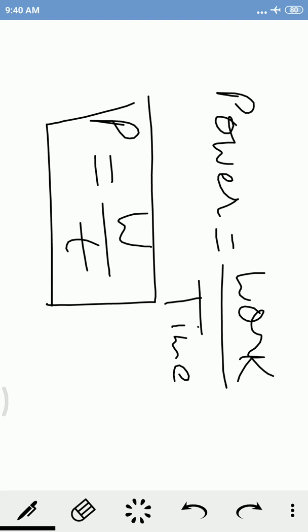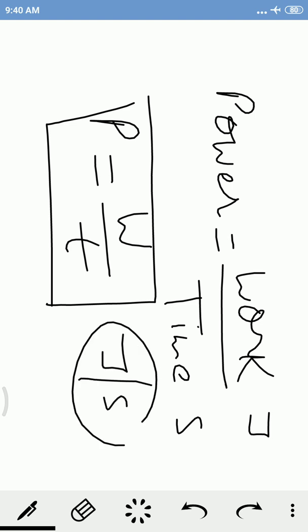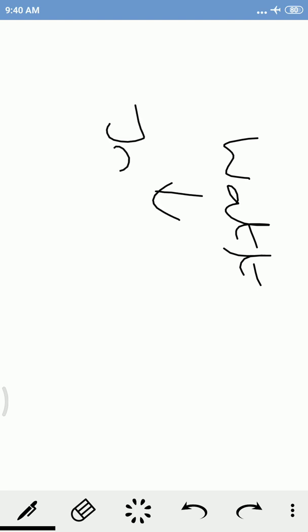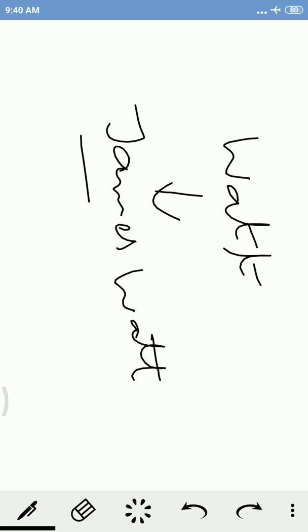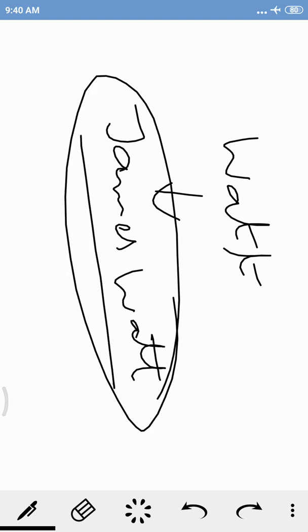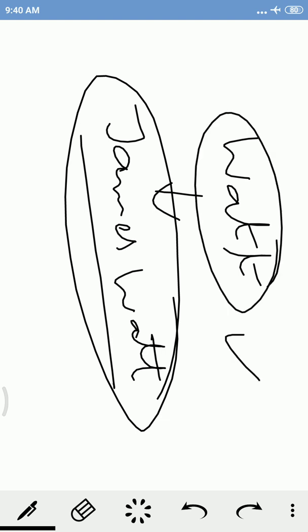Now the unit of power. What is the unit of work? The unit of work is joule and the unit of time is second. So the unit of power will be joule per second. Or we can use the unit watt, which is named in honor of James Watt. Hope you all know about James Watt. So the SI unit of power is watt, W-A-T-T.